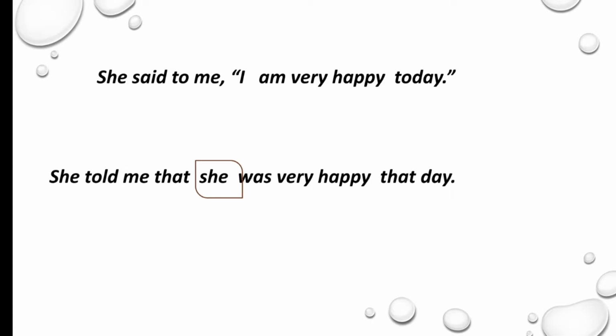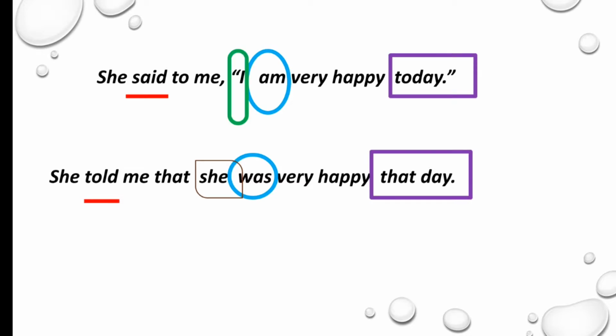Now, if you look at both the sentences, you will find that the reporting verb has changed, like said has changed to told. The pronoun I has changed into she. The verb am, that is in present tense, is changed to past tense, that is was. Today, the adverb that is used here, which suggests time, has been changed to that day.